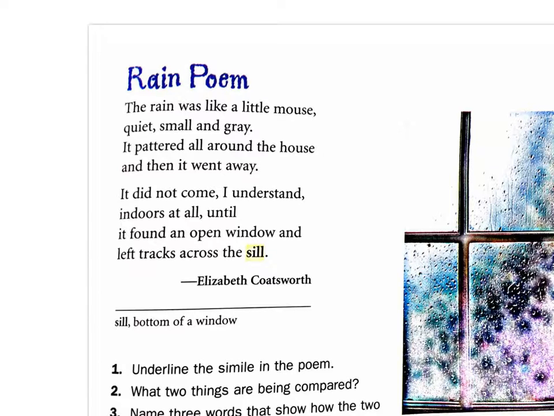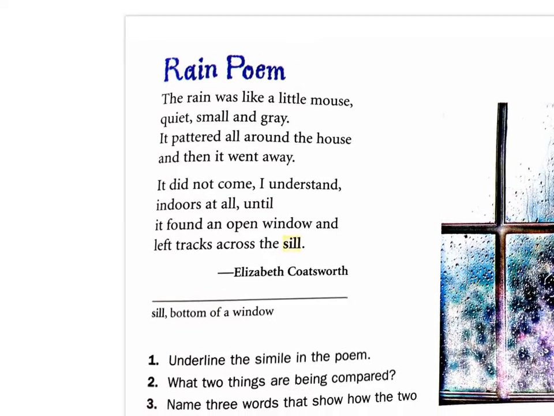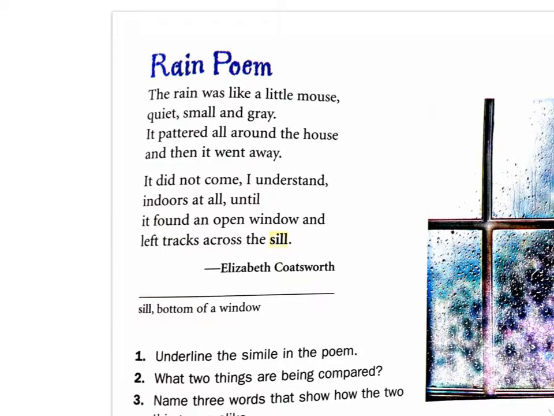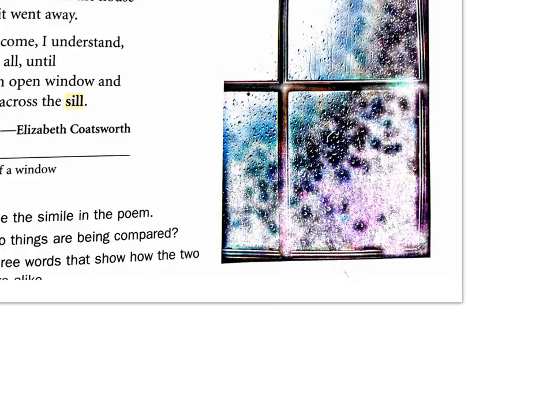Again, Rain Poem by Elizabeth Coatsworth. The rain was like a little mouse, quiet, small, and gray. It pattered all around the house, and then it went away. It did not come, I understand, indoors at all, until it found an open window and left tracks across the sill. And you see that sill means the bottom of the window. The window sill.